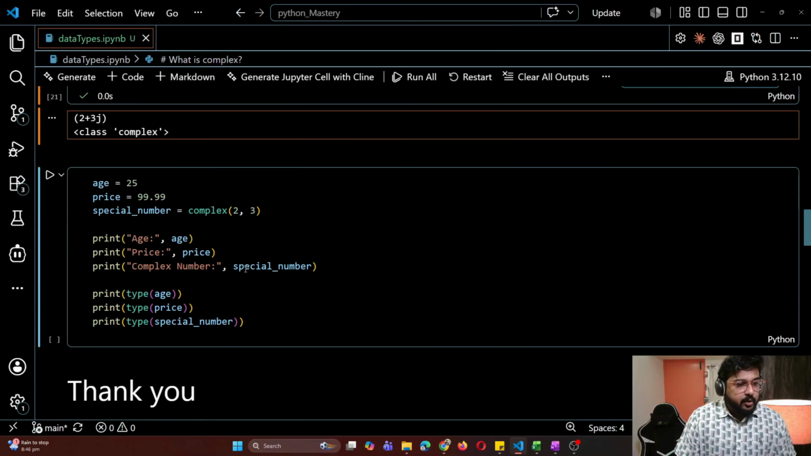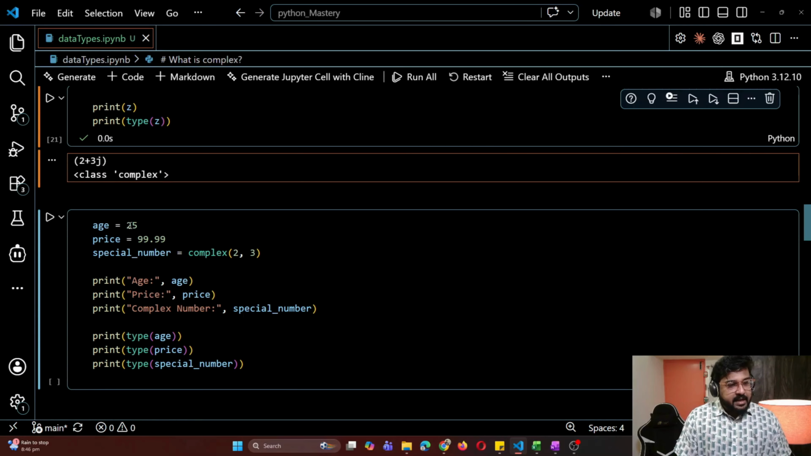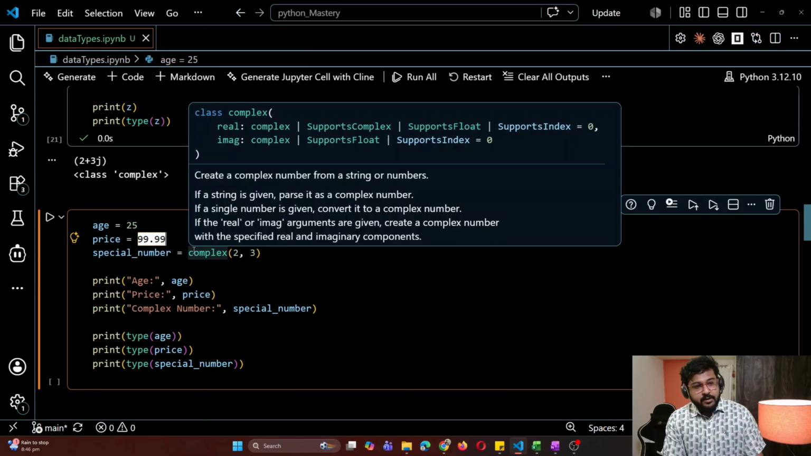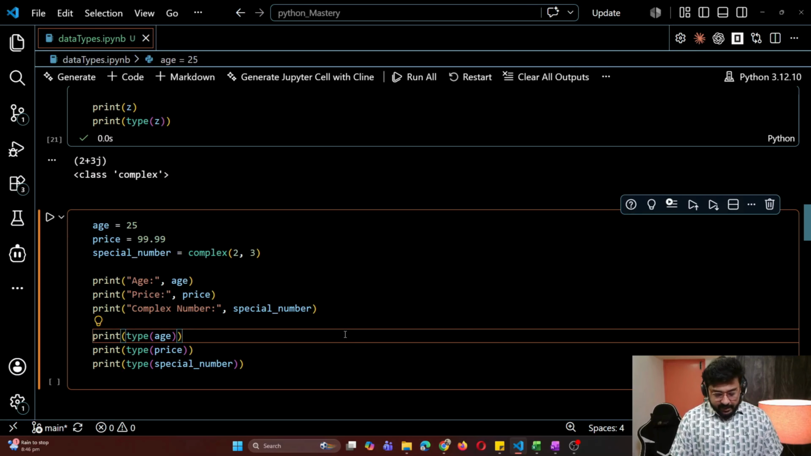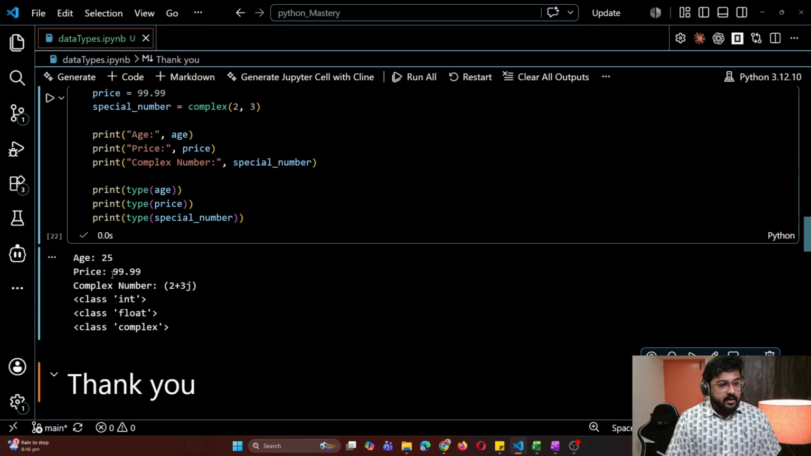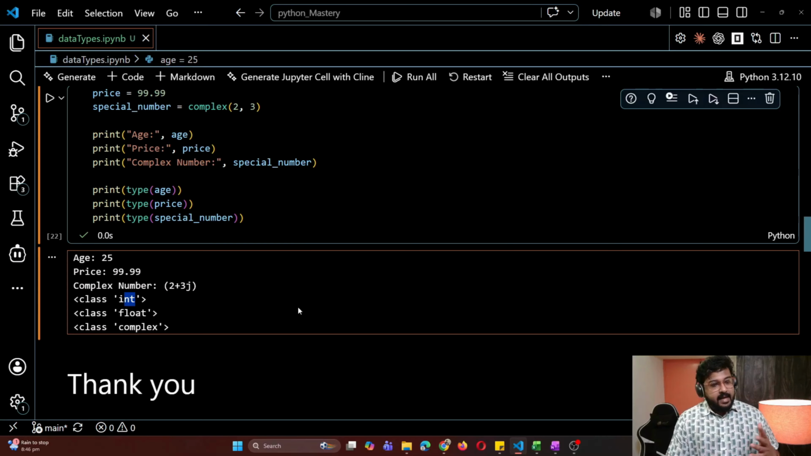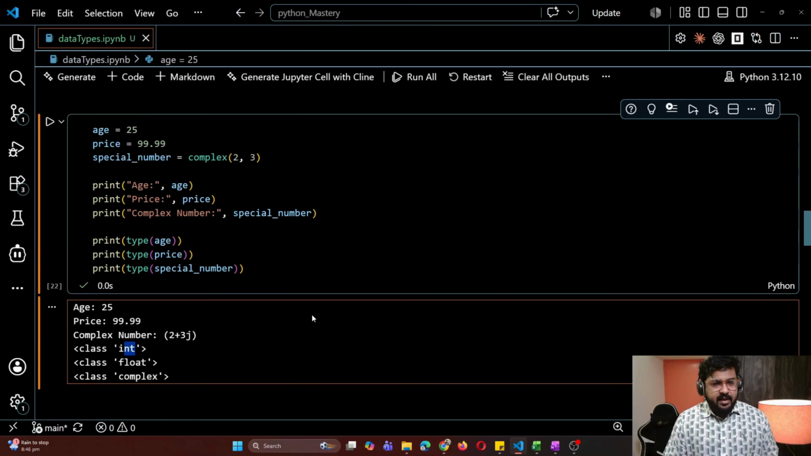Okay, now let's see everything. We have an int, we have a float, and we have a complex number. We'll run it and we'll see. If we run it, it will give the same output, with int, float, and complex. As I said, the topic is very easy, nothing too much to understand in it. Just three types of numbers: int, float, and complex. That's it. I think this video is clear for you.